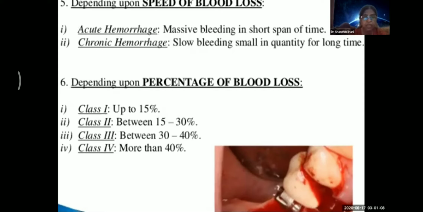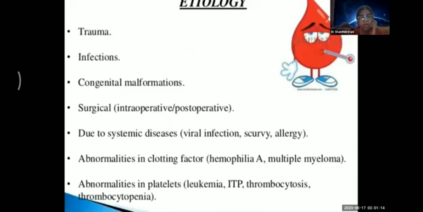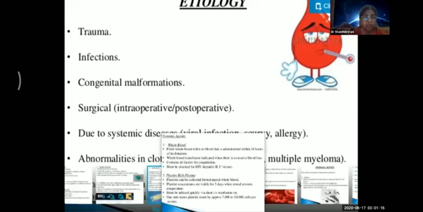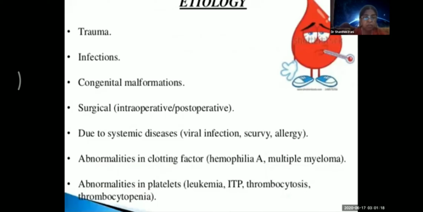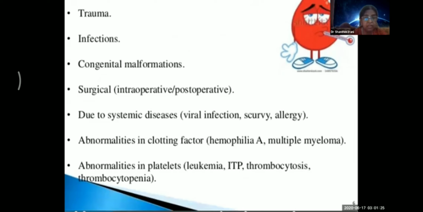Now we come to the etiology, the cause of hemorrhage. Number 1 is of course trauma, that is injury. Number 2 is infections, which are very important. Congenital malformations can give rise to bleeding. Then you have the surgical complications, intraoperative and postoperative.